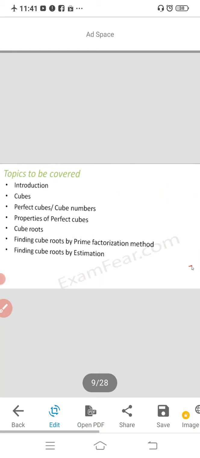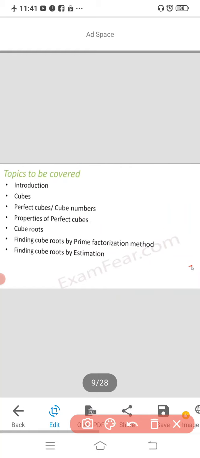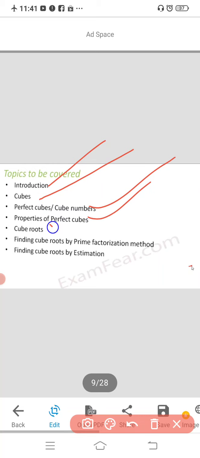Next you are going to study cubes and cube roots. In cubes and cube roots you are going to study the introduction, the definition of cubes, perfect cubes, properties of cubes, cube roots, finding cube roots by the prime factorization method, and finding cube roots by the estimation method. So all these concepts you are going to study.